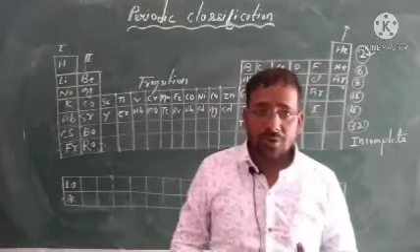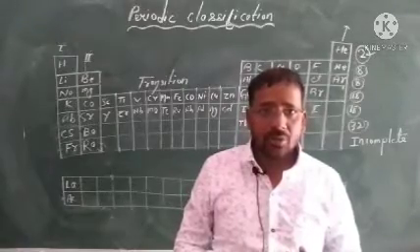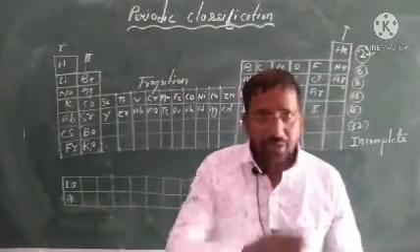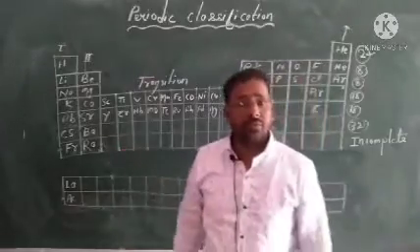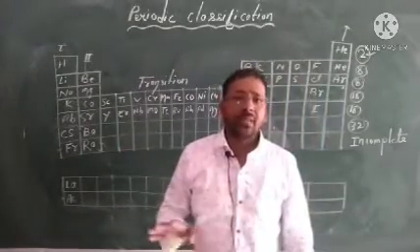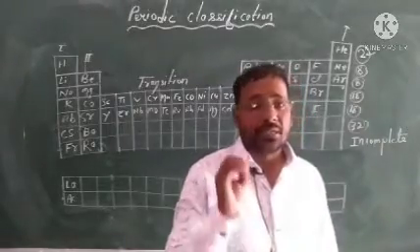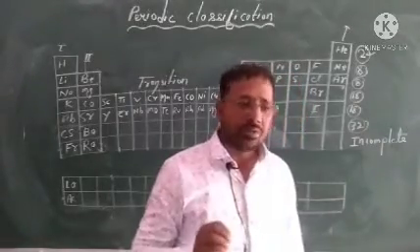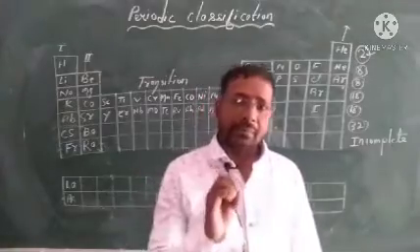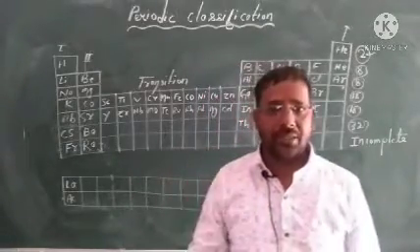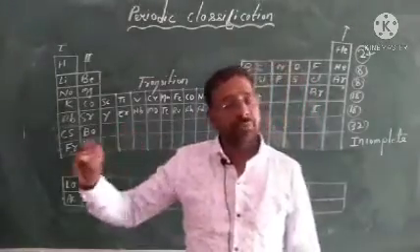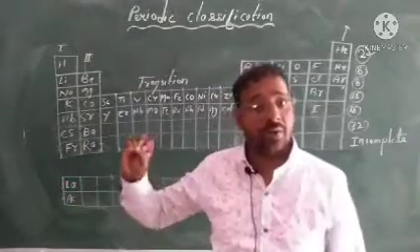You know what is a group? A vertical column is a group and a horizontal line is called a period. For the first time he said it, and it was very valid, but there were a few demerits. First, he said that the elements will be arranged in increasing order of atomic weight.